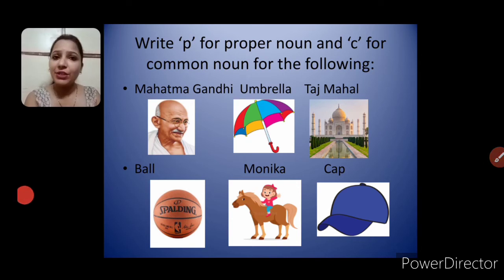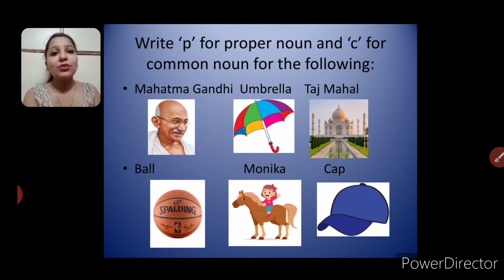Now we have done common and proper noun. As teacher told you earlier also, common nouns are the general names given to people, place, animal and thing, and proper nouns are the special names given to people, place, animals and thing. Like you have got your own name, Aradhya, and who else? Tejas. So many names are there. Everybody has got their own names. As I am also getting my own name, I am having my name, that is I am Vasvi teacher. Just like that, those who are having special names are proper nouns.